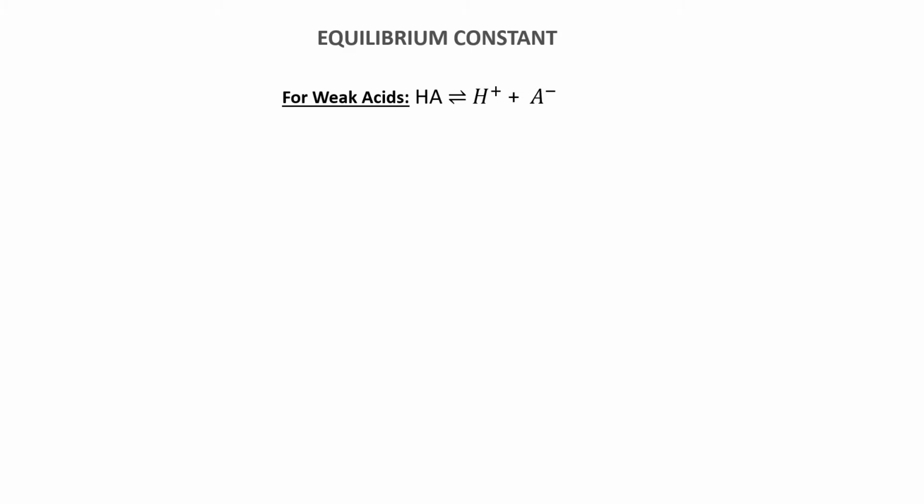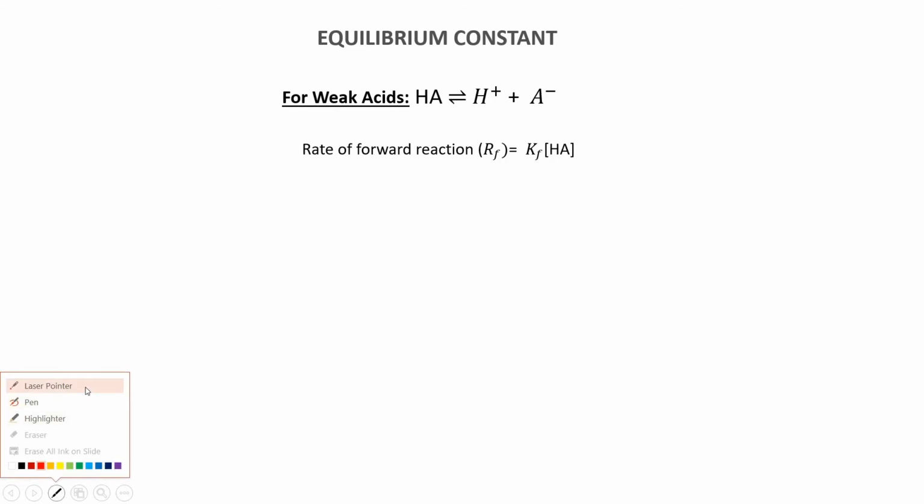and it follows a reversible path to give you H plus and A minus ions. Because it gives H plus, this indicates that your compound is an acid. Now, for this reaction, the rate of forward reaction would be written as this, where rate of forward reaction is indicated by capital R, and a small f in the parenthesis indicating the rate of forward reaction. And rate of forward reaction is equal to Kf and concentration of HA.